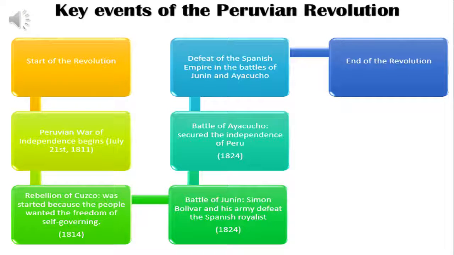Into the Peruvian Revolution. The revolution began with the Peruvian War of Independence. After that, the rebellion of Cusco, which was started because the people wanted the freedom of self-governing. After that, there was the Battle of Junin, in which Simon Bolivar and his army defeated the Spanish royalists. Then there was the Battle of Ayacucho, which secured the independence of Peru. After that, there was the defeat of the Spanish Empire in the battles of Junin and Ayacucho, and that was the end of the revolution.